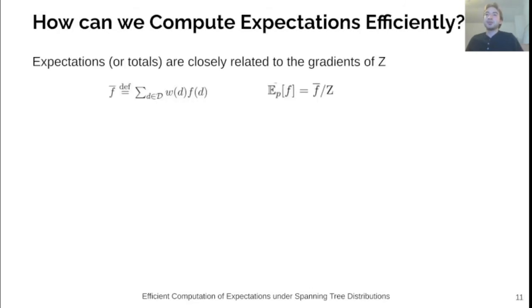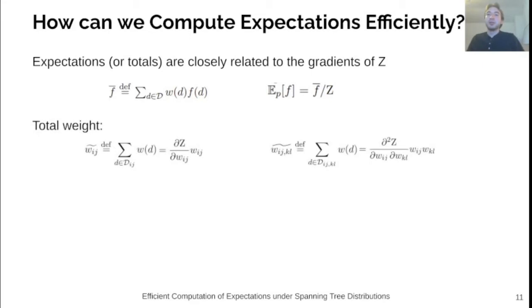So what's our trick for computing these expectations efficiently? We rely on the fundamental connection between gradients and expectations, and can use concepts from automatic differentiation to know that we can derive efficient algorithms. Primarily, the cheap gradient principle tells us that we can backpropagate through a scalar value in the same asymptotic runtime as computing that value. We'll be working with totals, which are essentially unnormalized expectations.